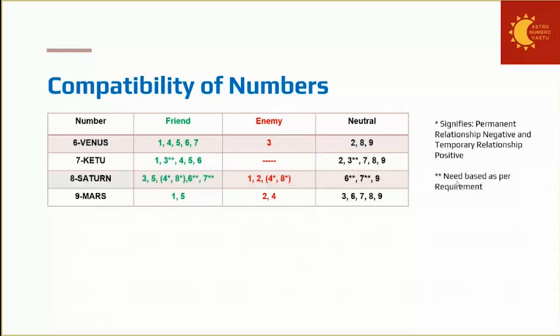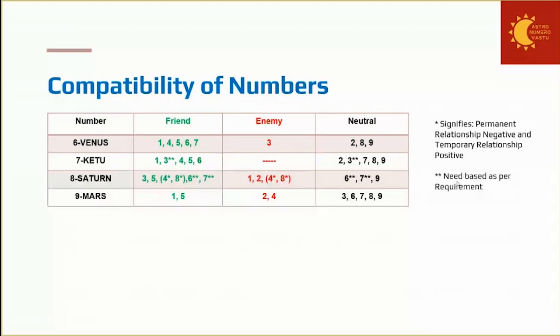Now 8, 7 has nothing to do directly with this illegitimate son of king. So 8 there, and 9 again, no direct relationship as such. And 9 also ego issues. So I told you that 9 comes mostly in neutral and enemy category. Enemy and enemy and neutral category. Friends very less.